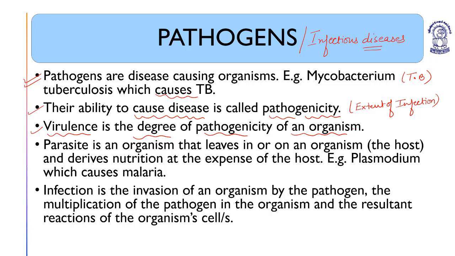That bacteria is virulent, that bacteria is weak. It means that bacteria can cause a deadly infection.